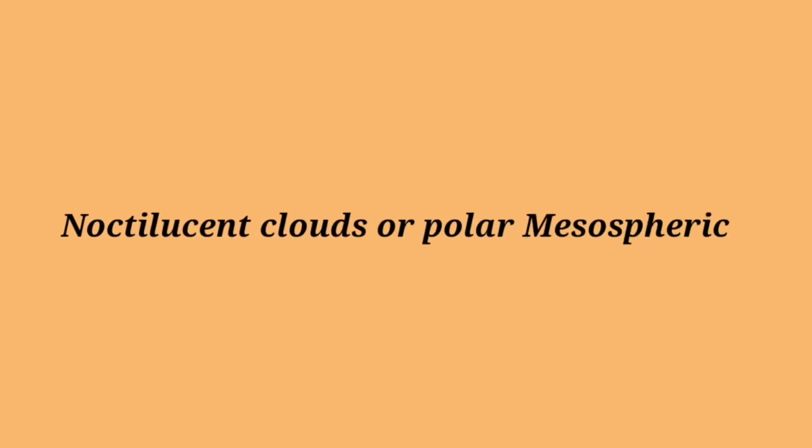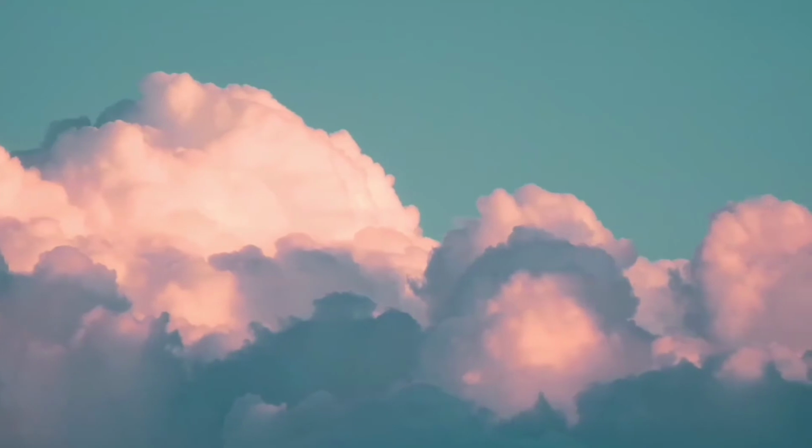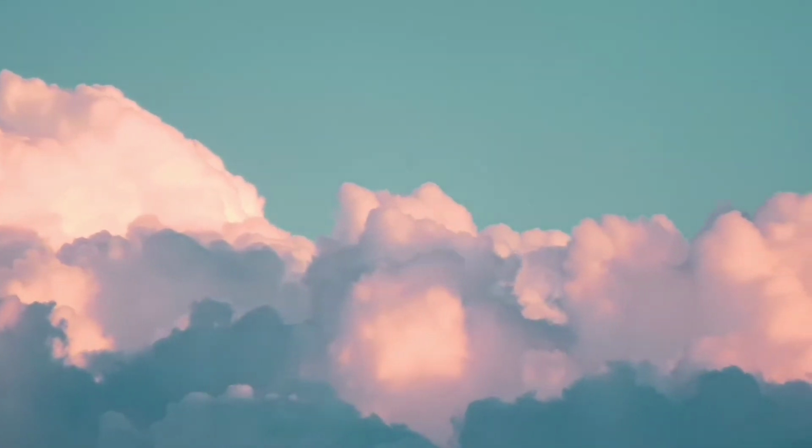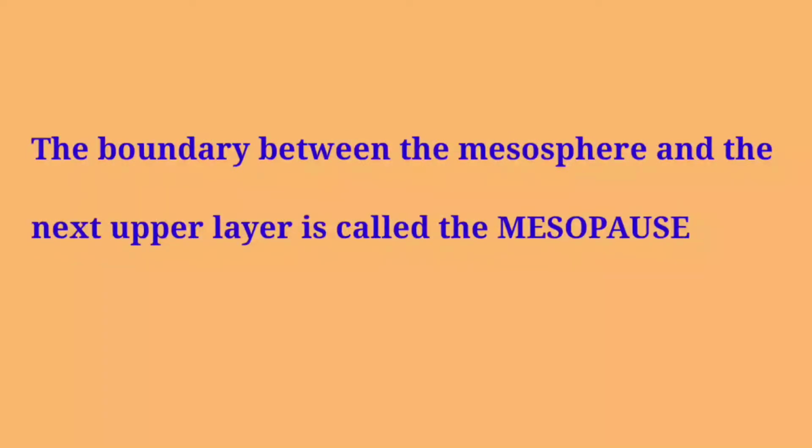Very strange high-altitude clouds called noctilucent clouds or polar mesospheric clouds sometimes form in the mesosphere near the poles. These peculiar clouds form much higher up than the other types of clouds. The boundary between the mesosphere and the next upper layer is called mesopause.